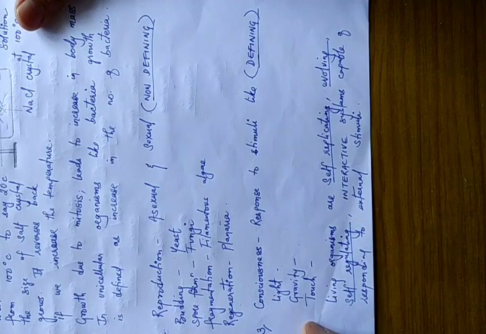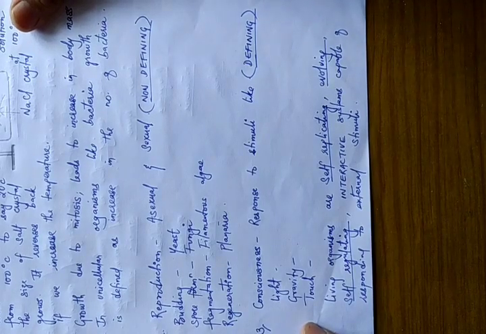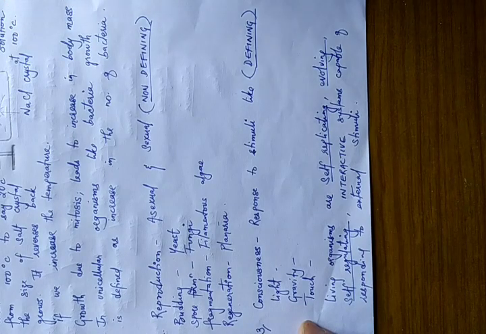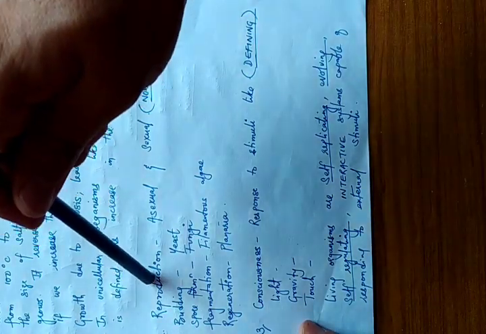You have all studied this in class 10. After that we have also studied vegetative propagation: cutting, layering, grafting. But vegetative propagation is done by humans, by human interference. So again this reproduction is non-defining.